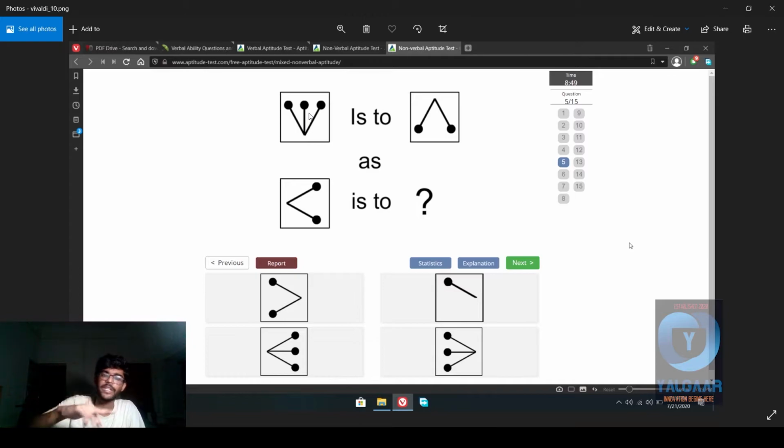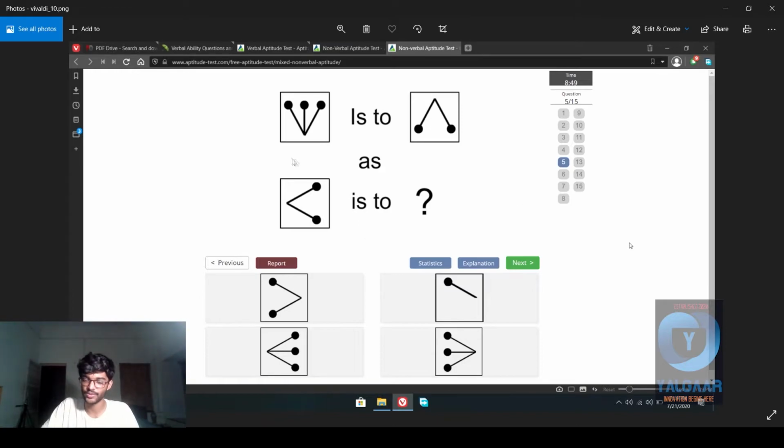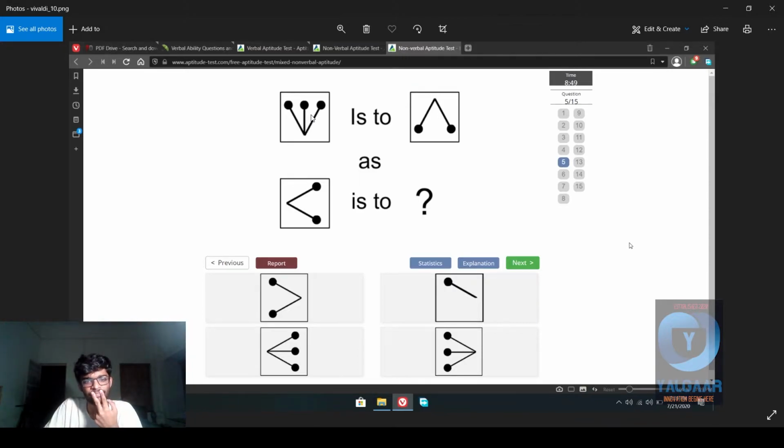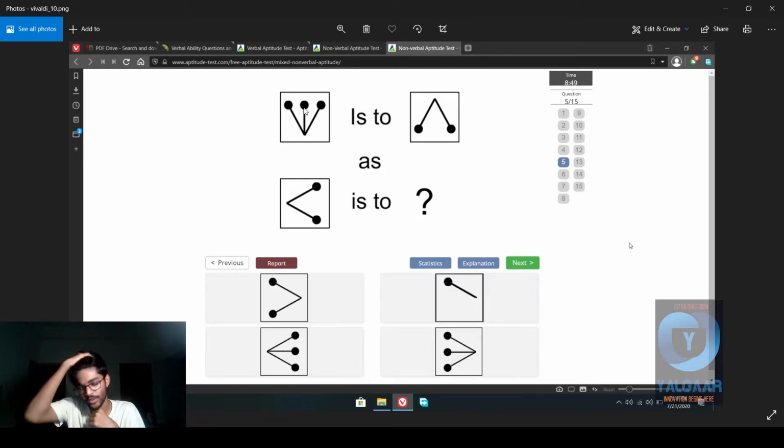First of all, it is mirrored. This type of question is this is to this as this is to this, meaning that the relationship between these two is exactly similar to the relationship between these two. This is a common type of question. It is similar to the share symbol on our smartphones. It is mirrored, or water reflection, whatever you want.